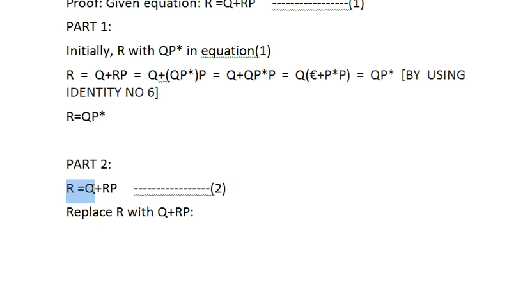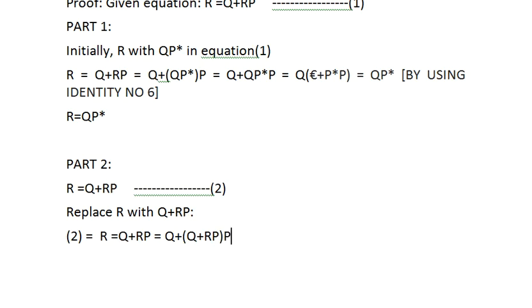I take the expression again, R = Q + RP, and mark it as number 2. Now I will replace R with the same equation, Q + RP. So equation 2 will look like R = Q + RP, and in place of R I will replace Q + RP, and P is already there.